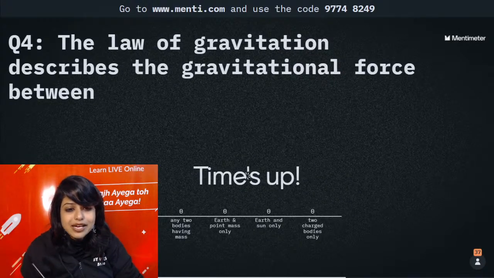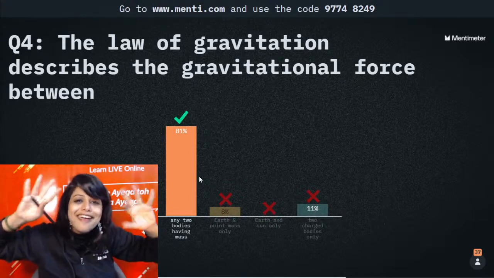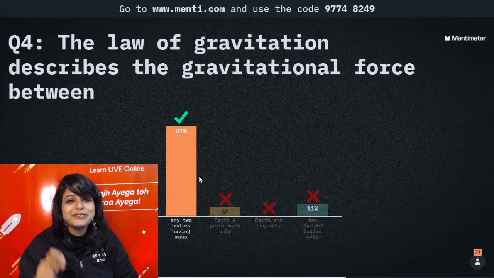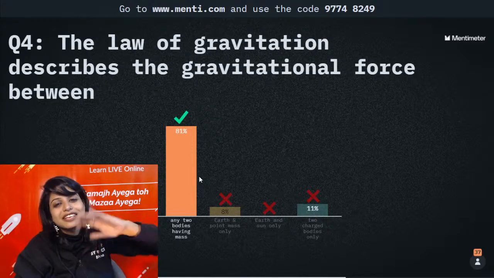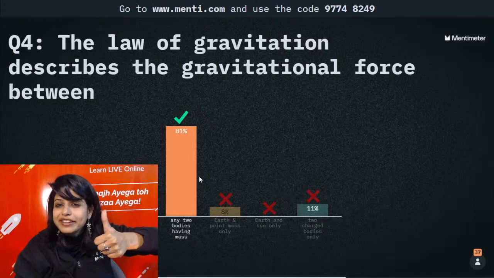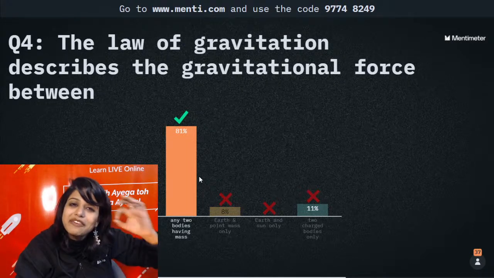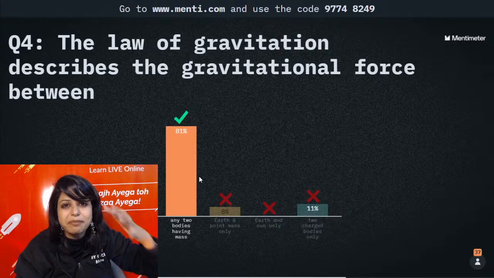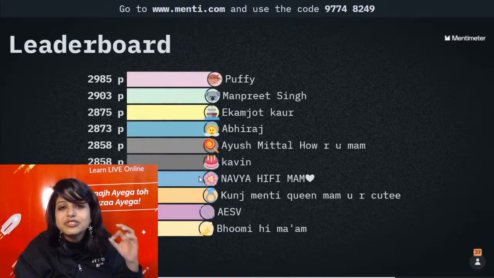Time is up. Right answer is 81%. Yay! Very good, this is what I want. And bring the remaining 11% and 8% here as well. People, the universal law of gravitation, the statement says every body in the universe attracts every other body with a force of attraction. So everybody means everybody. I right now said it's you, it's me, it's table, it's laptop, it's a dog and a cat. Doesn't matter. The force of gravitation is true for all.